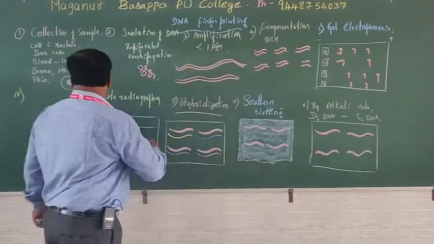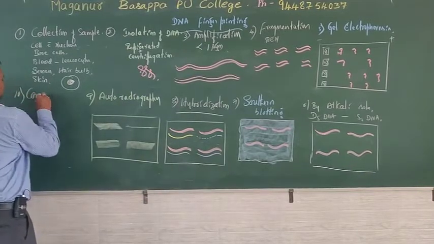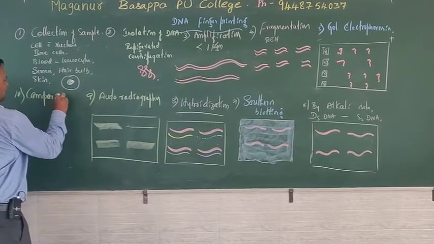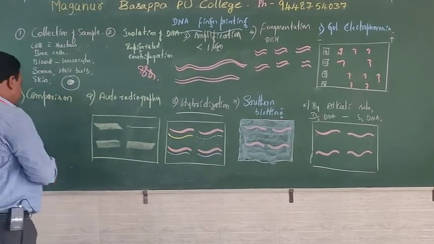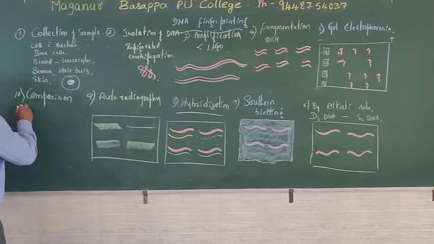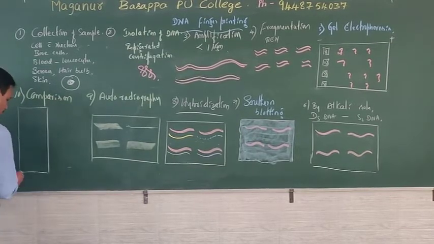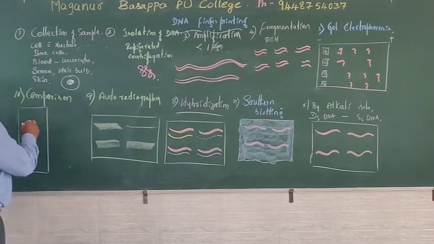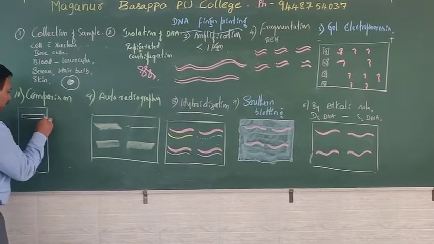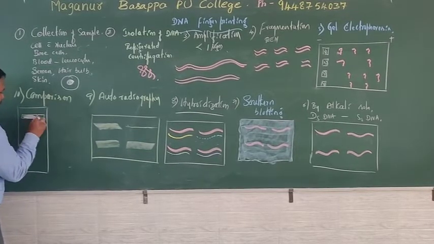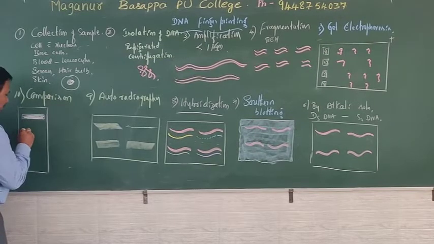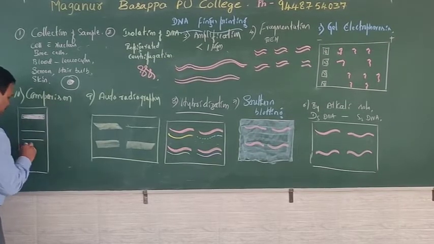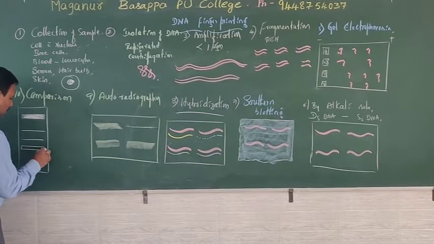The last one, comparison. Just remember, this is the DNA fingerprinting of the individual who is suspected. That means they might have stolen certain gold ornaments.